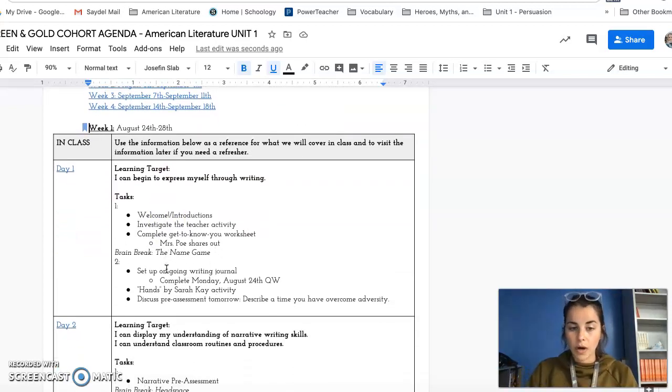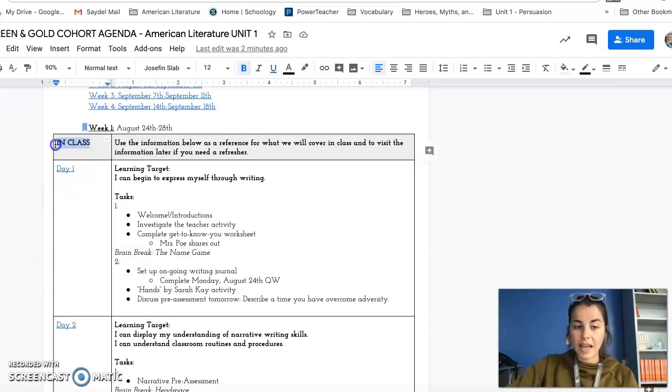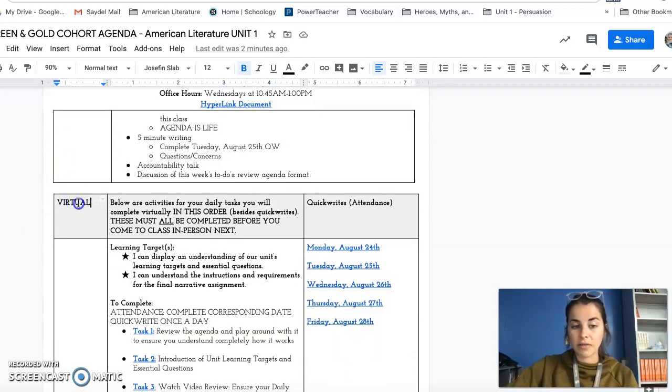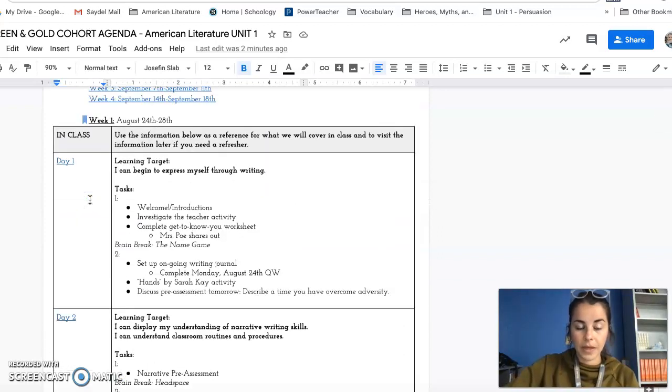We will discuss this more in class, we might have already discussed it in class, but it can get very confusing how to read the agenda. There are two different sections that you will need to pay attention to. The section that is in class where you are physically with me, and the section that is virtual, where you are working virtually by yourself. Both sections are important, and both sections will always be included in every single week. Every single week you'll have an in-class agenda and you'll have a virtual agenda.